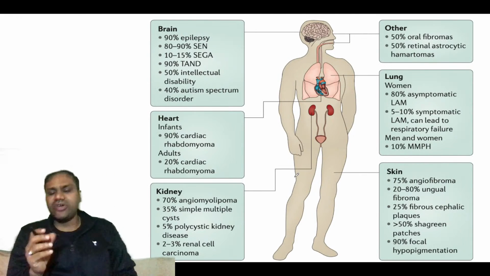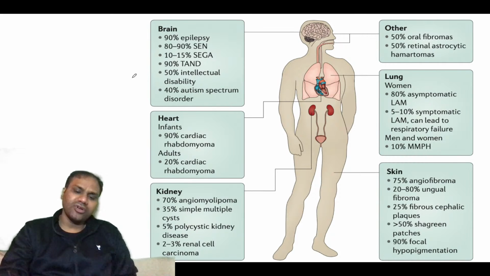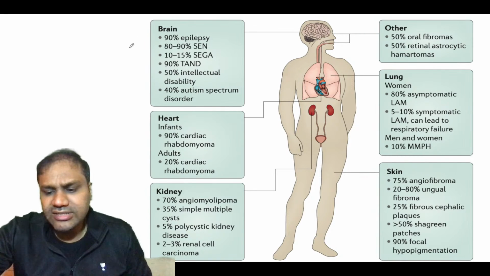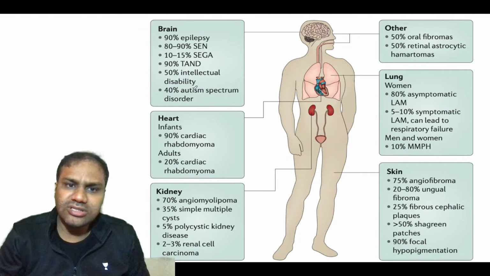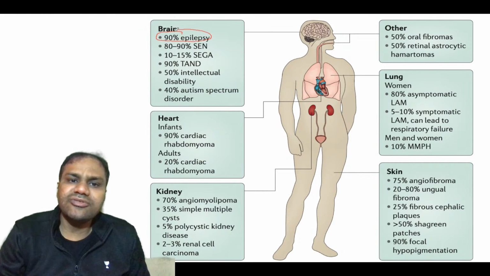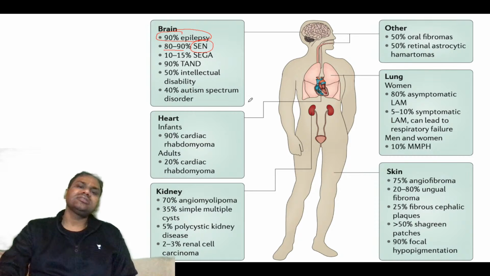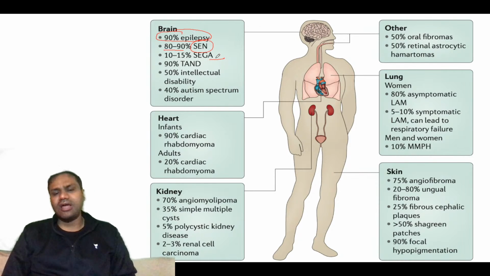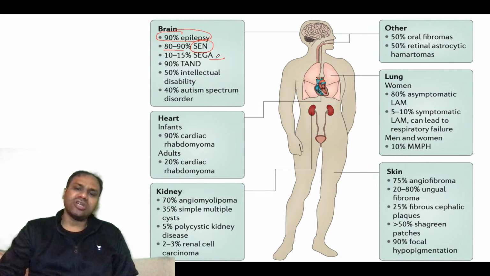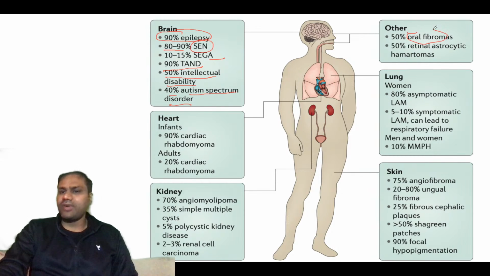So these are the different places where you can see the effect of TSC, tuberous sclerosis. Like in the brain, 90% epilepsy will be shown, 80 to 90% you can see subependymal nodules, okay. Then you can see 10 to 15% SEGA, subependymal giant cell astrocytoma, okay. Then you can see 90% TAND, 50% intellectual disability, 40% autism spectrum disorder. In others, like 50% oral fibromas can be seen, or retinal astrocytic hamartomas will also be seen.